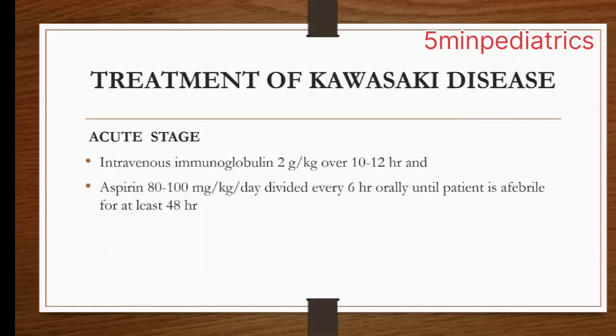So the treatment of Kawasaki disease is divided into two stages. In the acute stage, IVIG is given. The dose is 2 gram per kg over 10 to 12 hours. And aspirin is initially given at a dose of 80 to 100 milligram per kg per day, divided every 6 hourly orally until the patient is afebrile for at least 48 hours.